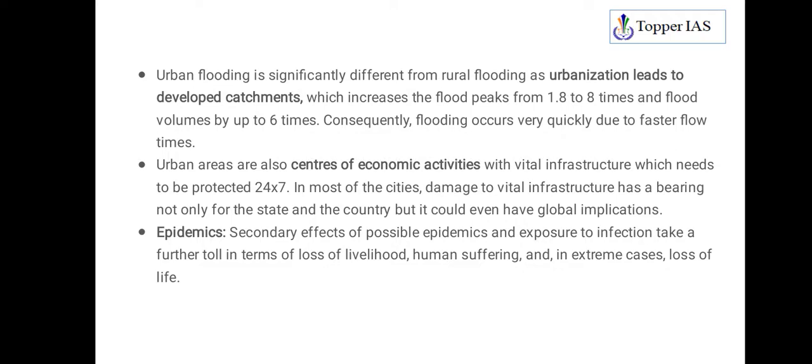Because of well developed surface areas in urban areas, water easily gets collected. So flood peaks go up from 1.8 to 8 times, and flood volumes up by 6 times. Consequently what you see is a flooding phenomenon occurring very fast. Okay, so this is the thing.